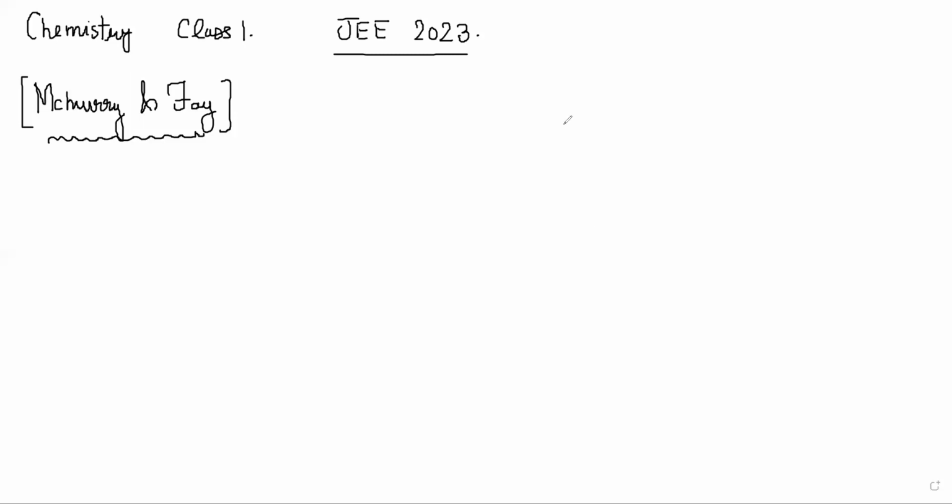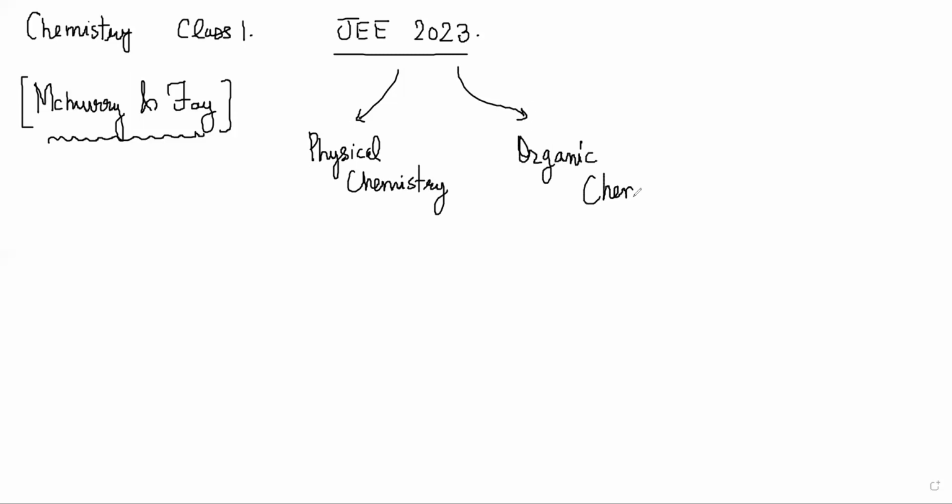Okay, so the idea is chemistry basically has three parts. There is physical chemistry, and there is organic chemistry, and inorganic chemistry. So these are just rough classifications.